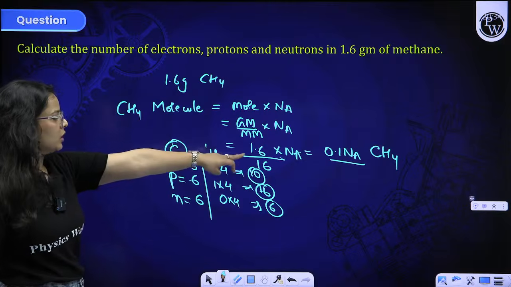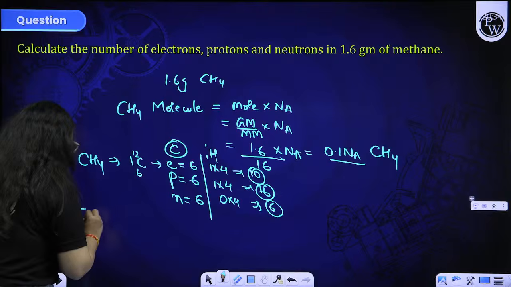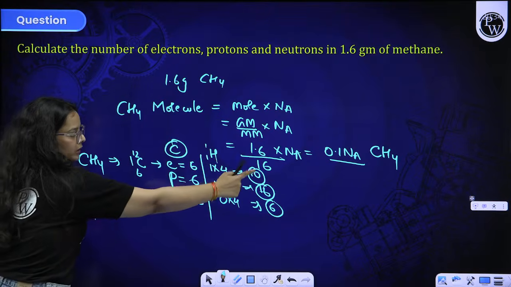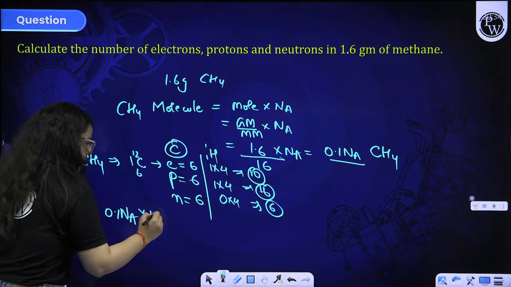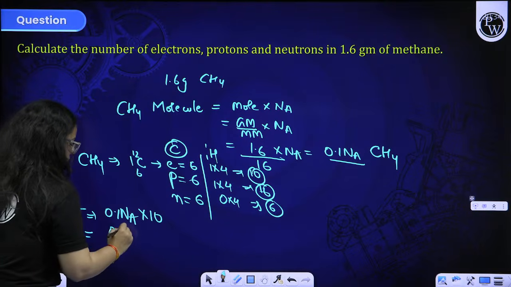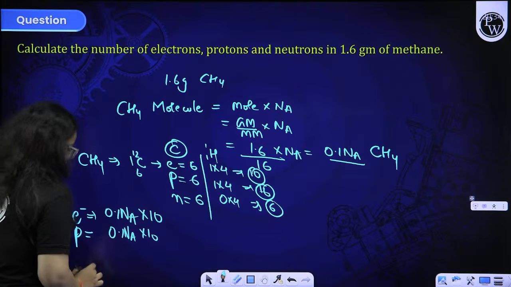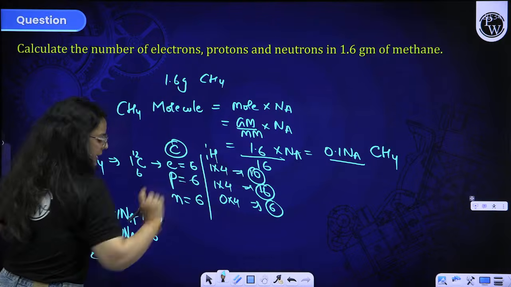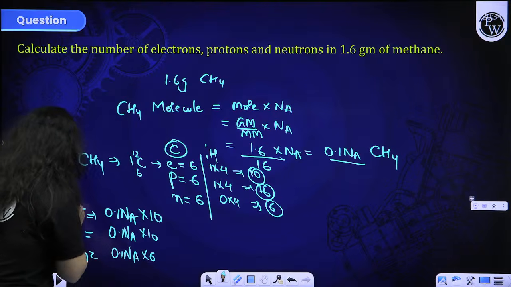If I know the total number of molecules, I can easily find the electrons. In one molecule, 10 electrons are there. In 0.1 Na molecules, we are having 10 into 0.1 Na. Similarly for protons, 10 into 0.1 Na. And for neutrons, in one molecule there are 6 neutrons, and in 0.1 Na, 6 into 0.1 Na. This is how you can solve these types of questions.